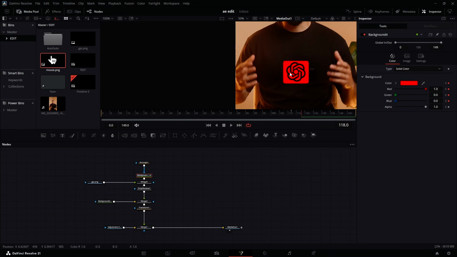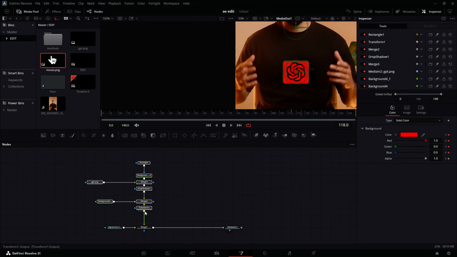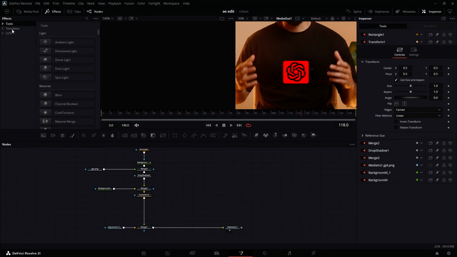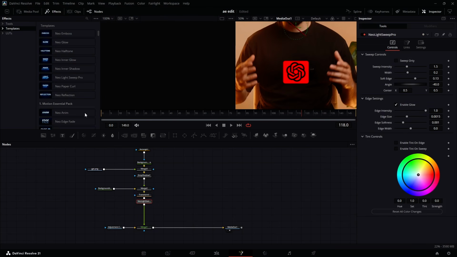So changing this color like this will help me to customize it a little bit further. So I'm going to select all of these, move it up, go to my effects, open this up, let's select this one, add a new Light Sweep Pro here. Now you see it at this edge, so I'm just going to make sure it appears here, duplicate it again and make sure it appears here. So let me just quickly do that.